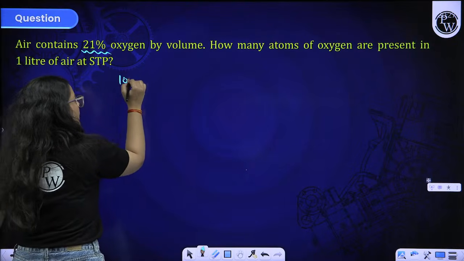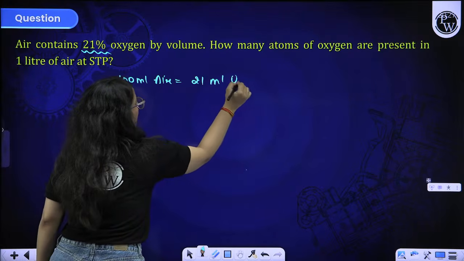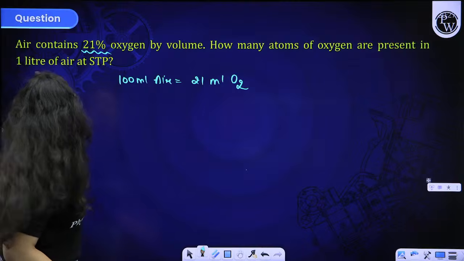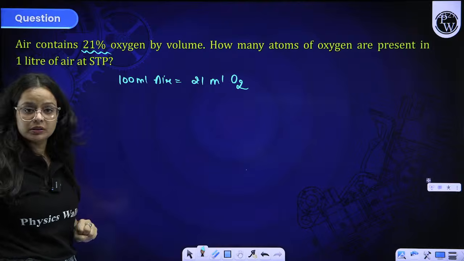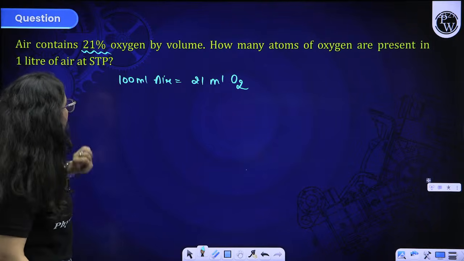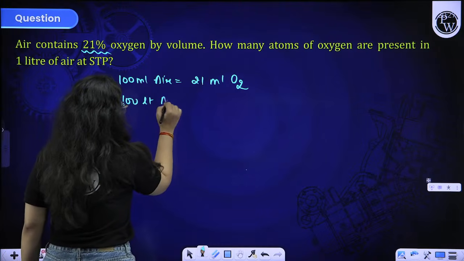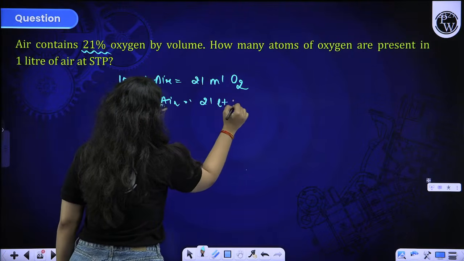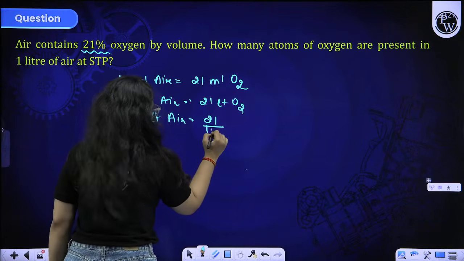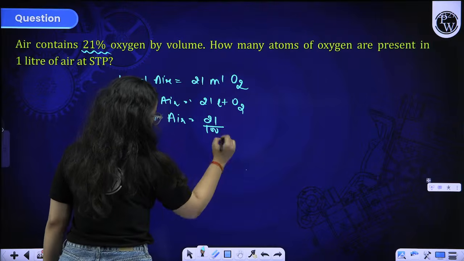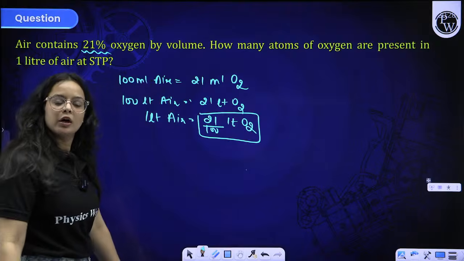That means 100 ml air contains 21 ml oxygen, or you can say in liters as well, that 100 liter of air will contain 21 liter oxygen. 1 liter air will contain 21 by 100 liter oxygen. So this is the volume you are getting.